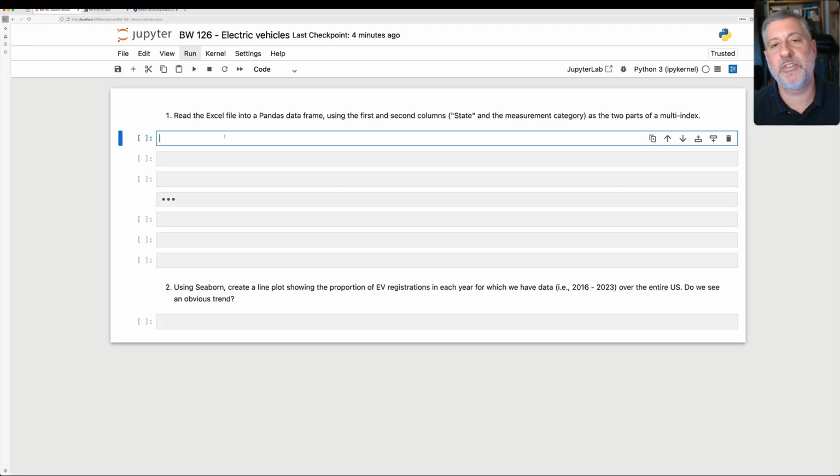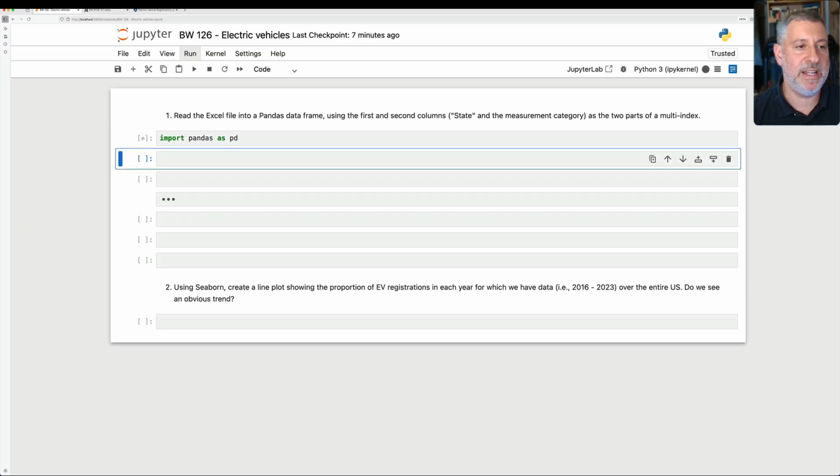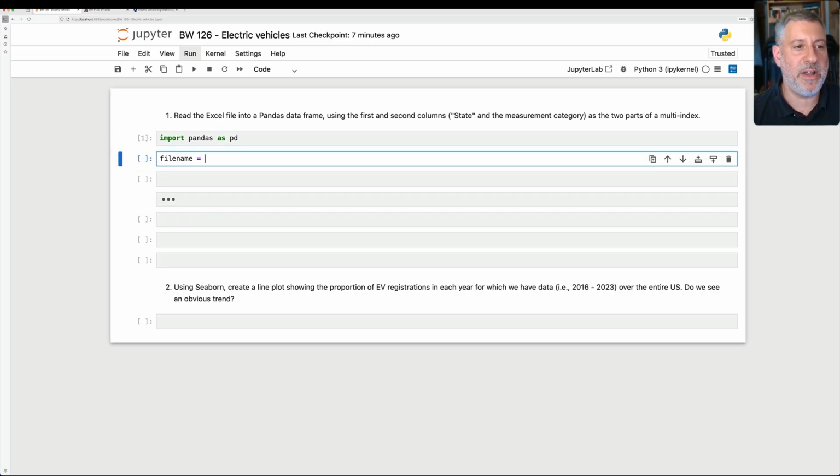How can we solve some problems? And the first question that I asked is for you to read the Excel file into a Pandas data frame using the first and second columns as the 2 parts of a multi-index. So I'm going to first say import pandas as pd, as we usually do. And I'm going to say also the file name equals, users, Reuven, Bamboo Weekly, notebooks, BW126. And here we go. Oh, data, BW126. Okay, and I've got the Excel file.